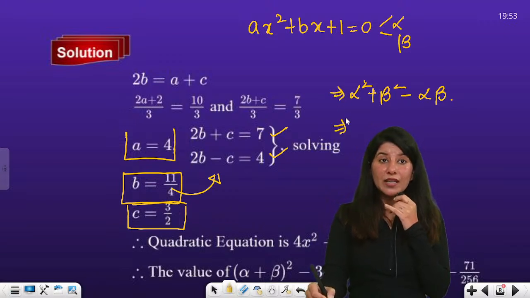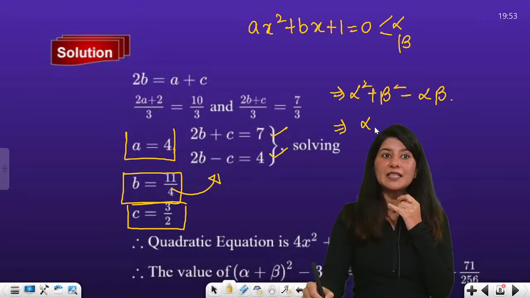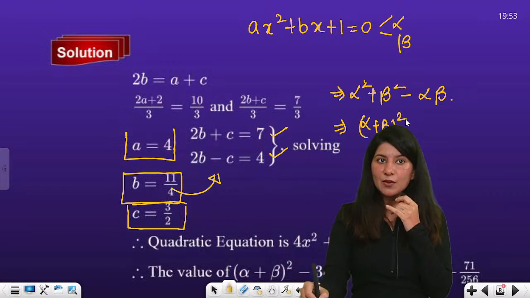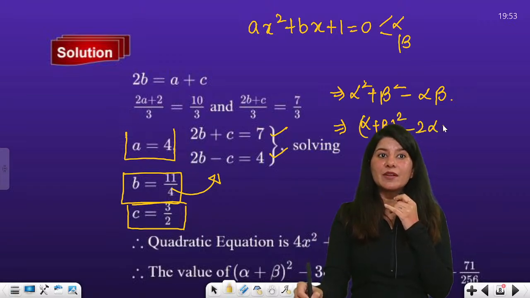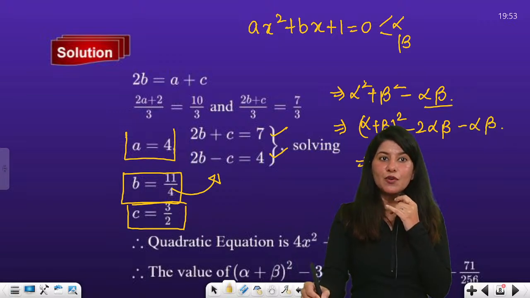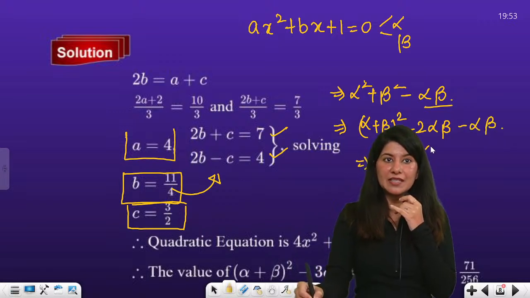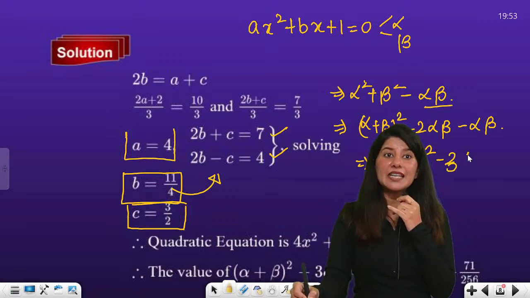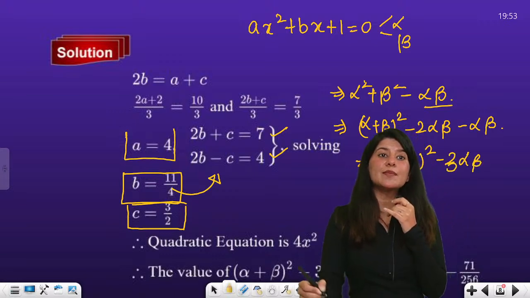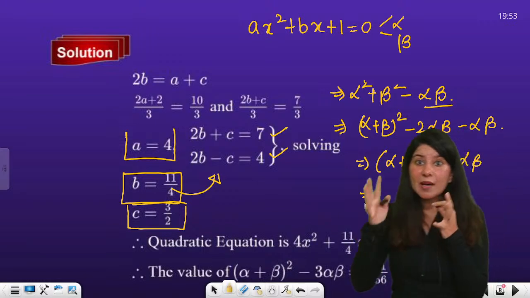Alpha square plus beta square will be alpha plus beta whole square minus 2 alpha beta, and there is one more alpha beta over here. So finally what you want to calculate is alpha plus beta whole square minus 3 alpha beta. Now who is going to tell me the value of alpha plus beta? Sum of roots.